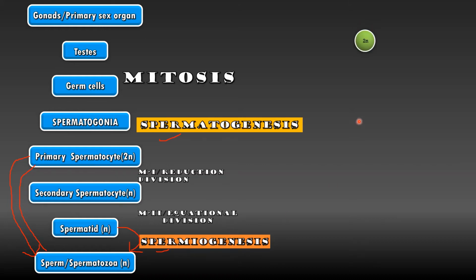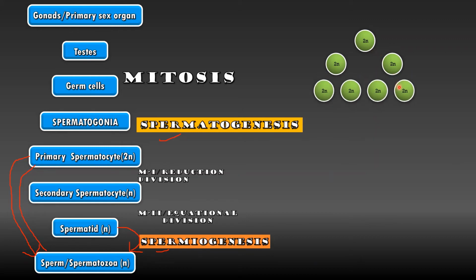Here, germ cells divide by mitosis to form spermatogonia, which in turn forms primary spermatocytes. One primary spermatocyte undergoes meiosis I to form two secondary spermatocytes.